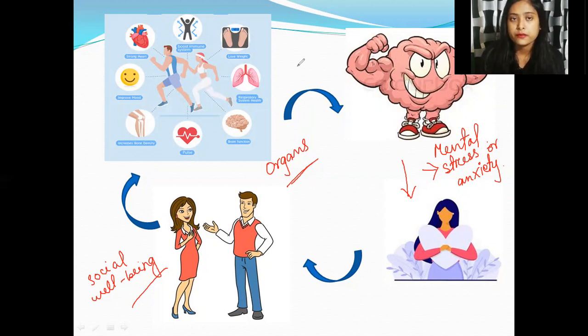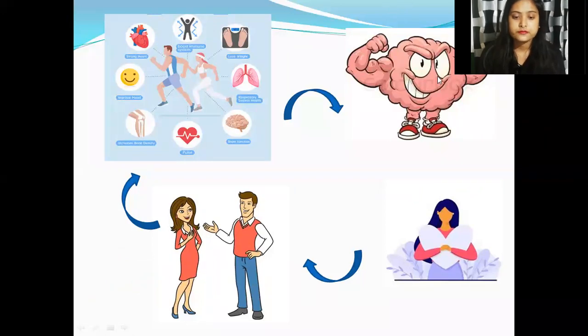The third one is social well-being, how you socialize with people, and that can be given with an example. If you are going for a walk, you meet people, how do you react with those people? What do you do when you meet? Do you greet that person, or do you just ignore them? So now the proper definition of health is that it can be defined as physical, mental, and also social well-being. This is what WHO has described health as today, and this is what we can derive from the definition.